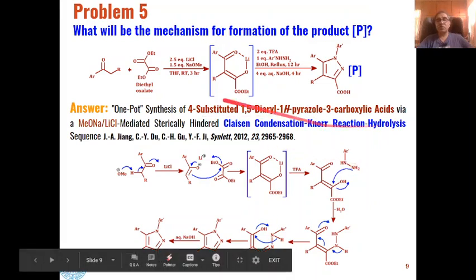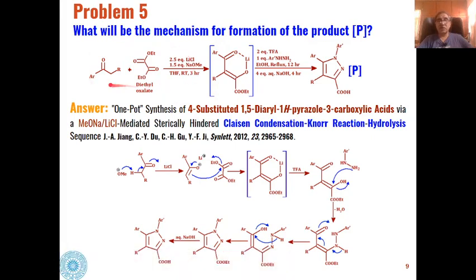So this is how these two substrates, diethyl oxalate and these ketones, condense to give us these types of pyrazole-3-carboxylic acid derivatives as the product.